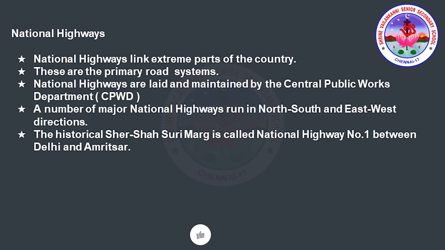If you see the historical Sher-Shah Suri Marg, it is called National Highway number 1, which is between Delhi and Amritsar. It is the Grand Trunk Road and it is one of Asia's oldest and longest major roads. Over the centuries it has facilitated both travel and postal communication. In present day, part of the road has been widened, and now it is included in the national highway system.